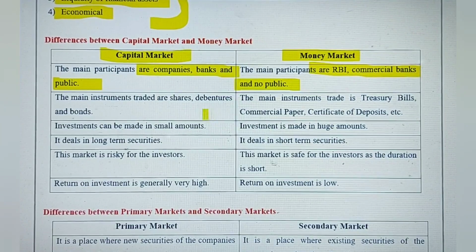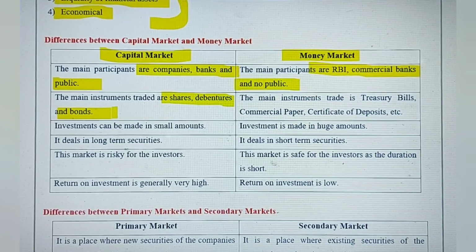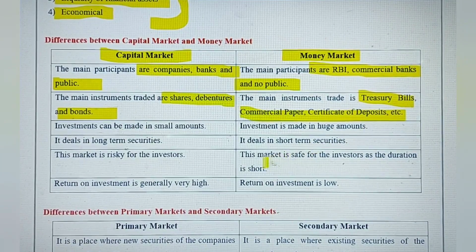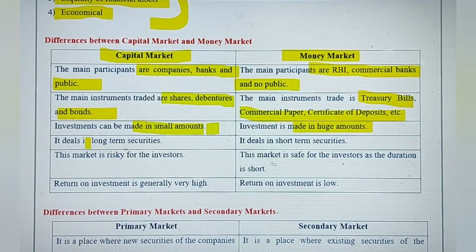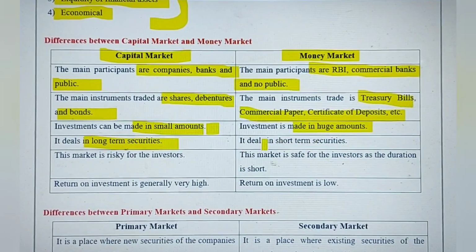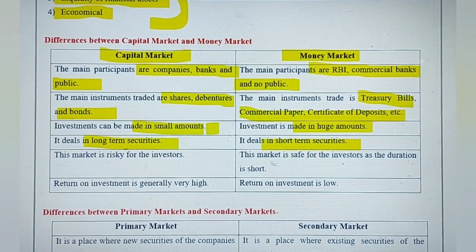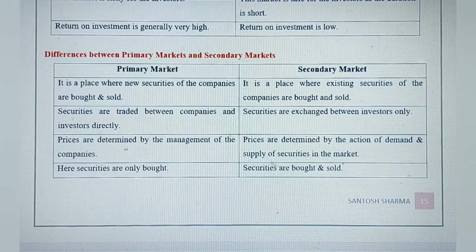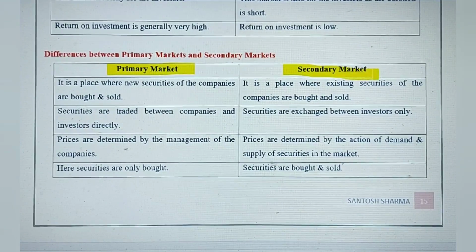In capital market, the main instruments being traded are shares, debentures, and bonds. But in money market, treasury bills, commercial papers, and certificates of deposit are traded. In capital market, the tradings are of small amounts, but here large amounts. These are basically long-term securities, but here short-term securities. That means the company raises funds for the short term. Okay. One more difference you can do in this unit, that is the difference between primary market and secondary market. This is an easier one.